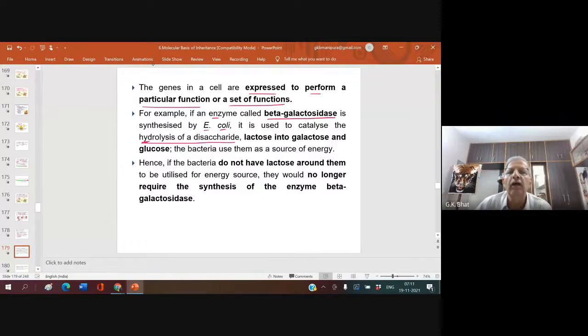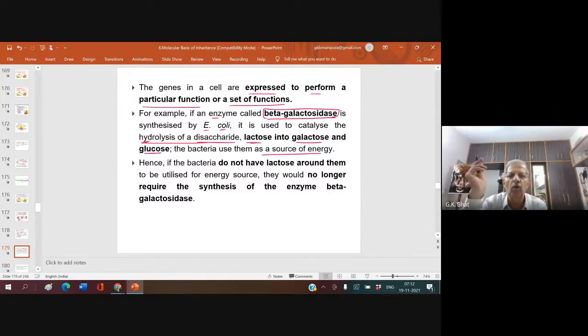So here, the enzyme beta-galactosidase is synthesized by E. coli, and it is used to break down the disaccharide lactose into monosaccharides like galactose and glucose. The bacteria use them as a source of energy.